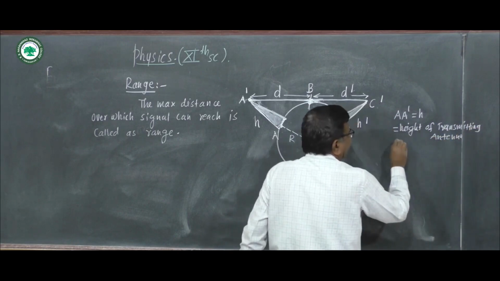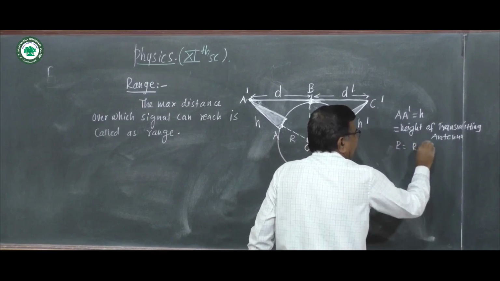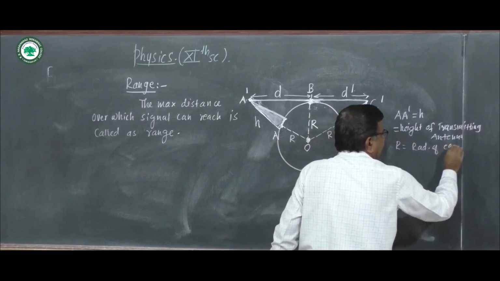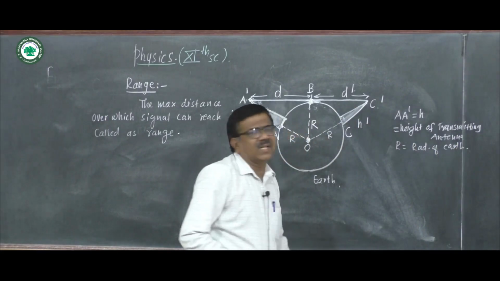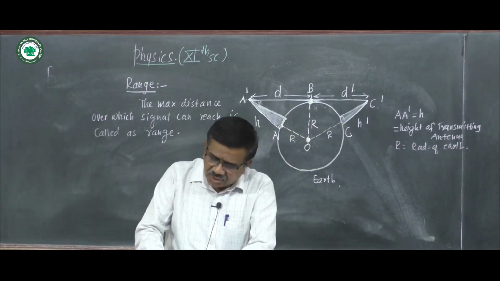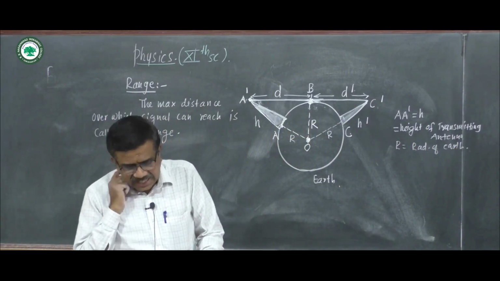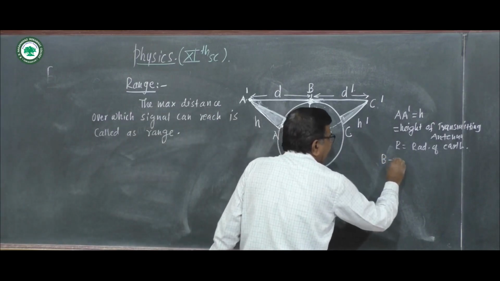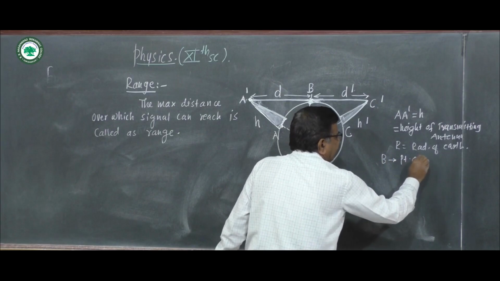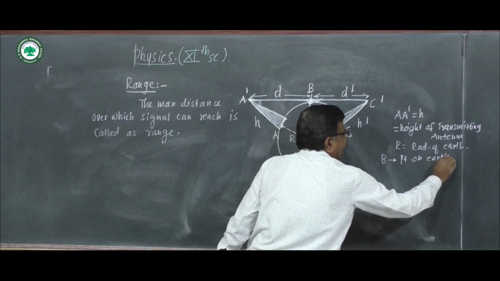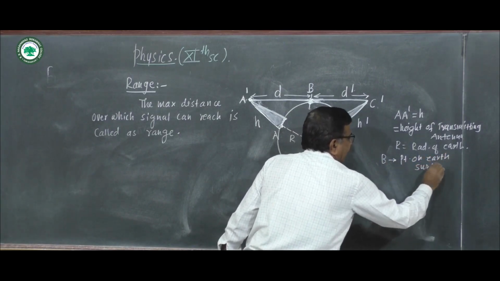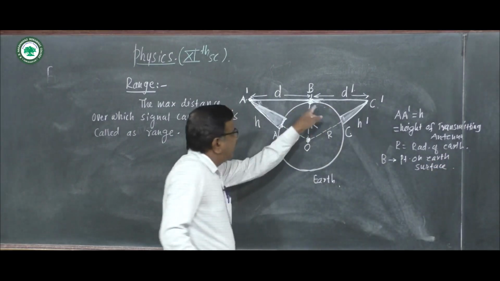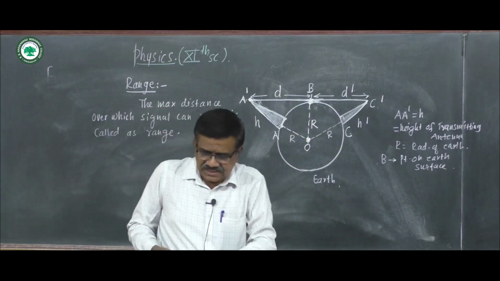Capital R is the radius of the earth. A dash A is equal to h, the height of the transmitting antenna. B is the point on the earth surface where the radio waves hit the earth surface.